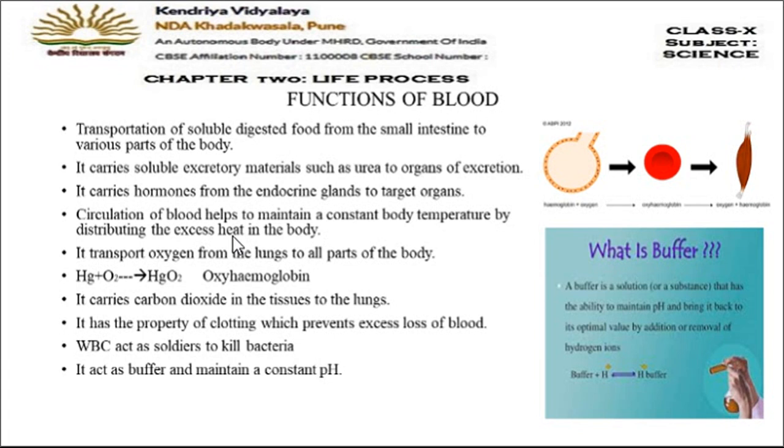Then blood transports oxygen, and the red pigment present in RBCs, that is hemoglobin, combines with oxygen and forms a compound oxyhemoglobin. Here Hg does not mean mercury, Hg means hemoglobin, combines with oxygen and forms HgO2. This is the complex form here, which is oxyhemoglobin. You can see here, this is hemoglobin plus oxygen, and it forms oxyhemoglobin. This is red color oxyhemoglobin. And when it reaches the cells, oxygen is released outside and hemoglobin remains in a spindle form here.